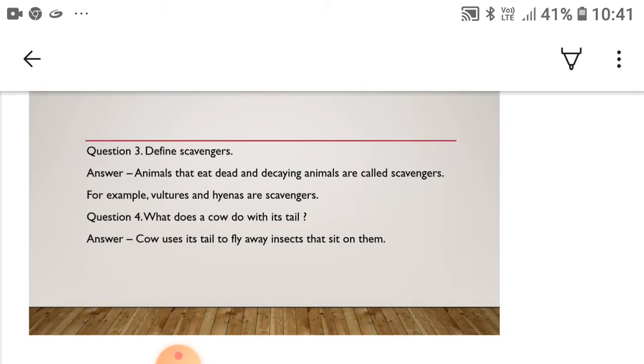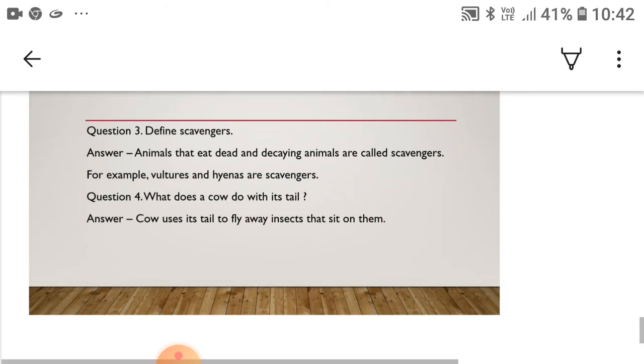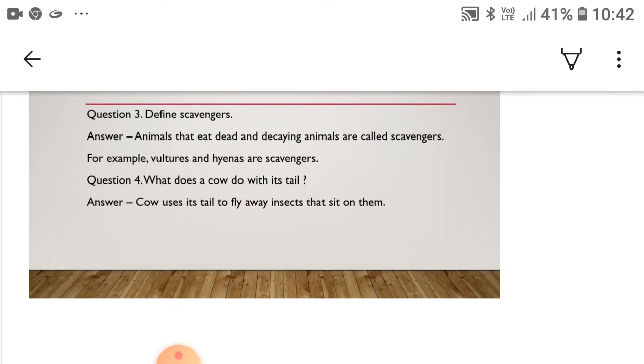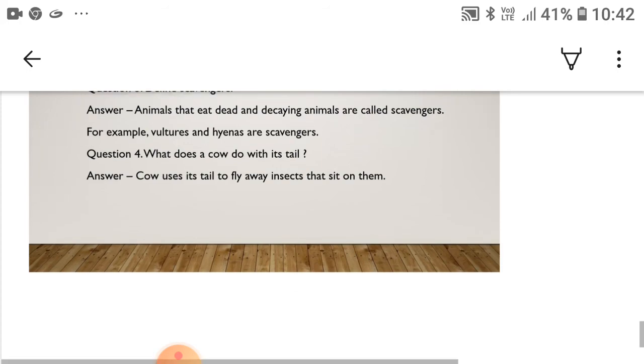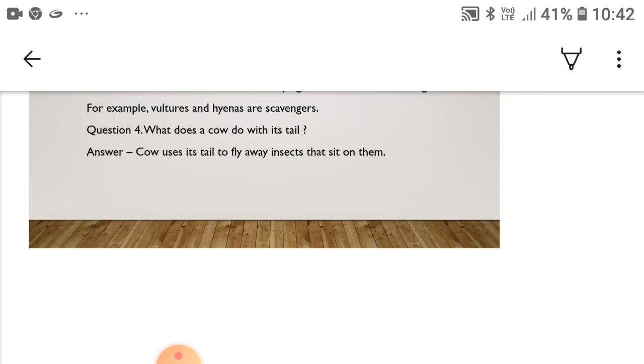Now question 3. Define scavengers. Its answer. Animals that eat dead and decaying animals are called scavengers. For example, vultures and hyenas are scavengers. Question 4. What does a cow do with its tail? Its answer. A cow uses its tail to fly away insects that sit on them.